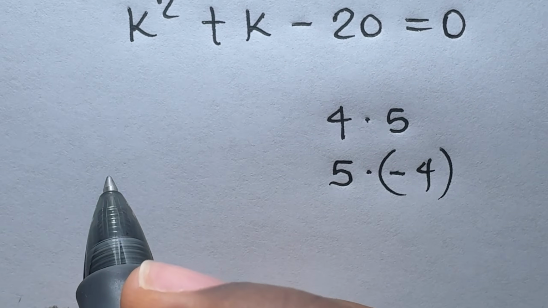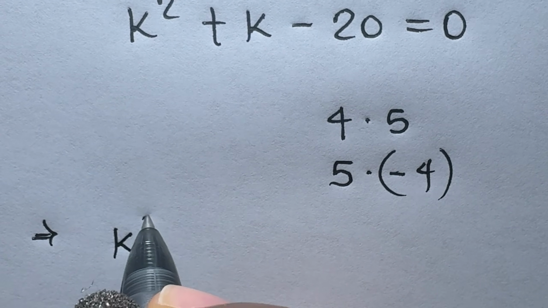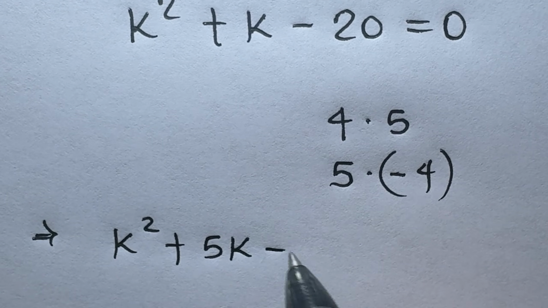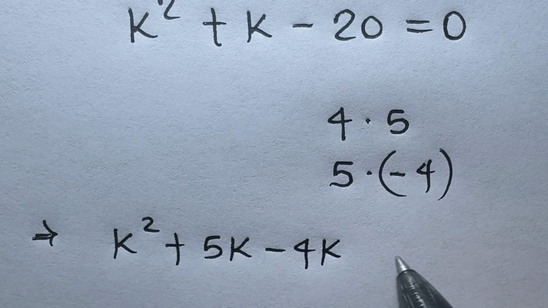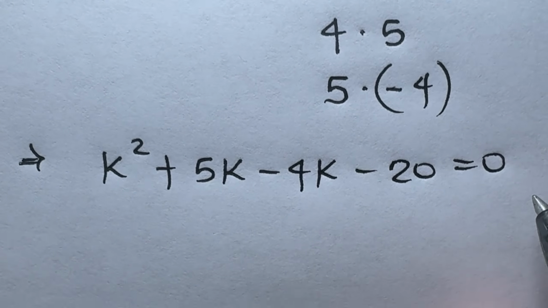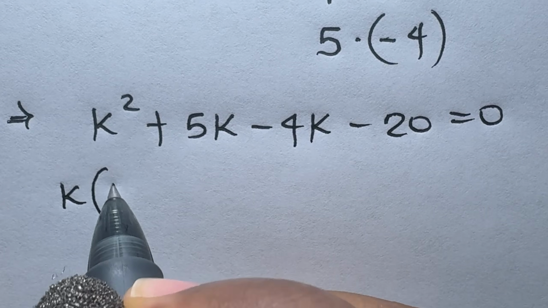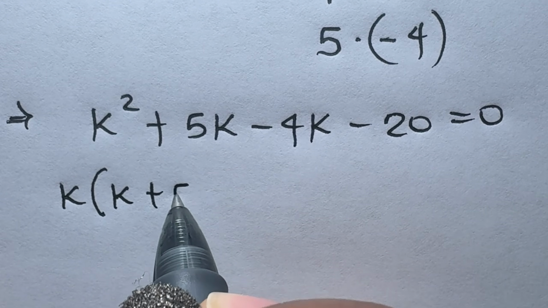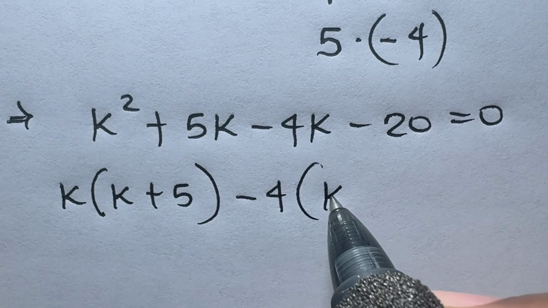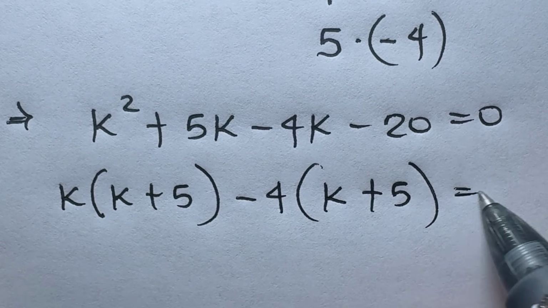Therefore, our equation becomes k squared plus 5k minus 4k minus 20 is equal to 0. So we have k into brackets k plus 5 minus 4 into bracket k plus 5 equals to 0.